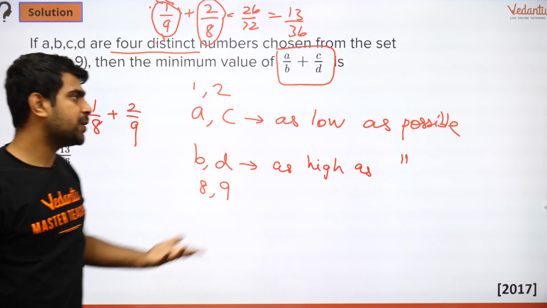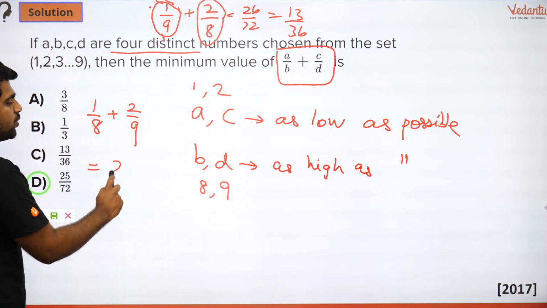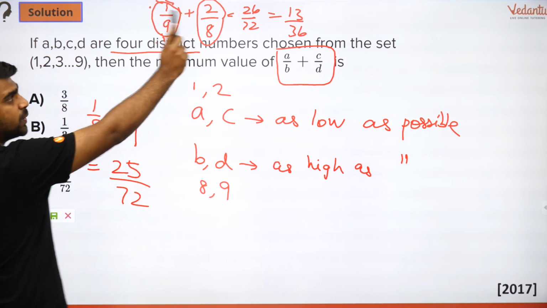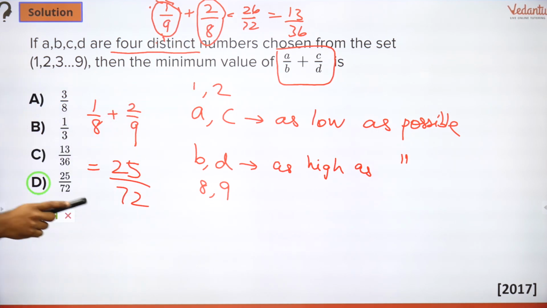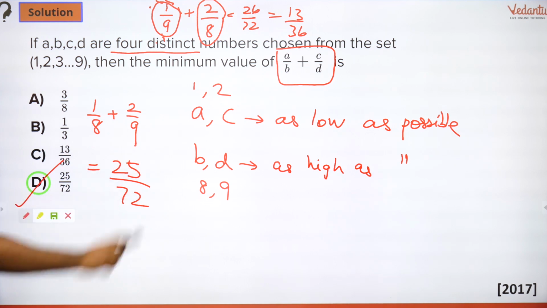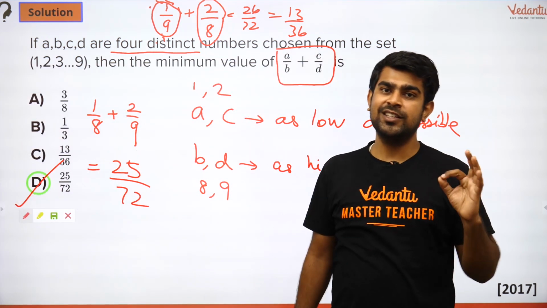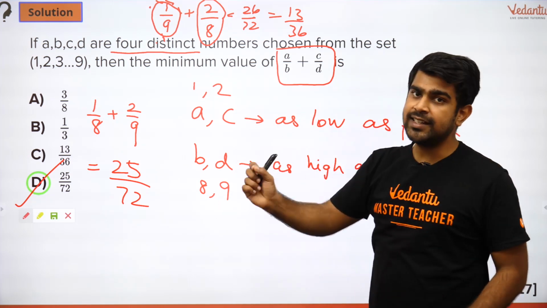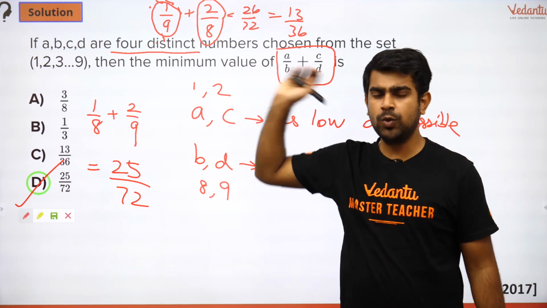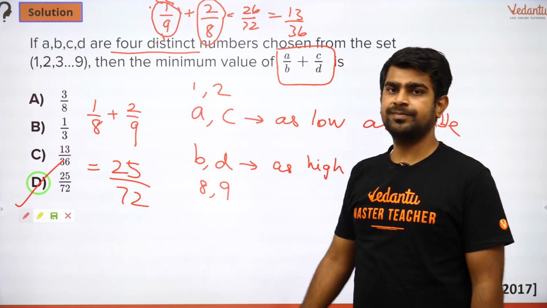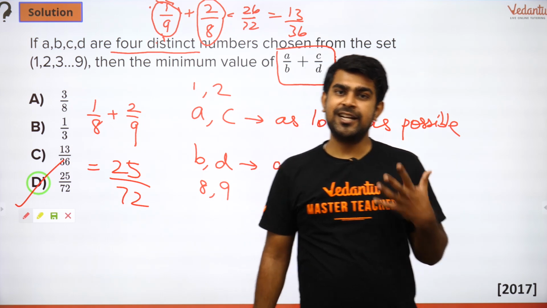Okay, and that comes by comparison. When you do this, what do you get? You will get 25 by 72. So you see that is 26 by 72 and this is 25 by 72. So naturally this is smaller. So my option is D. So a little bit of thinking, guys, because you should have been alerted by the fact you have 2 by 8. 2 by 8 is a large value as compared to 2 by 9. Okay, getting it? So yeah, that is how it works.